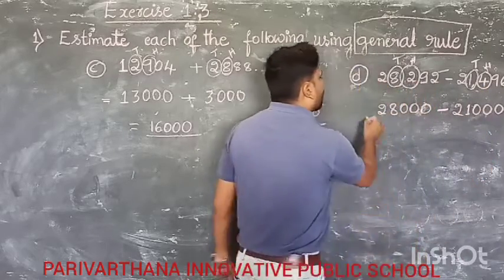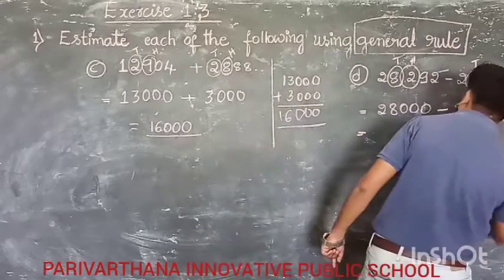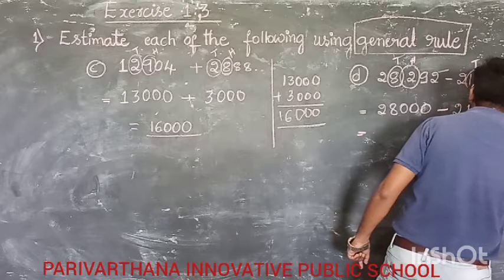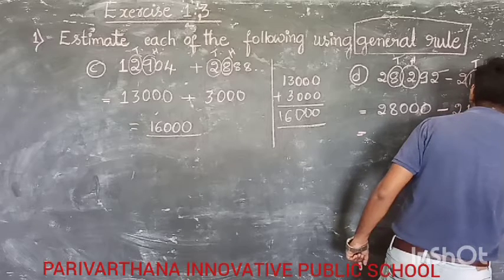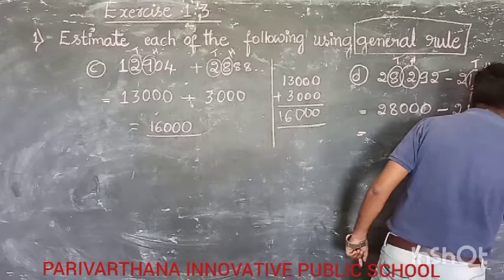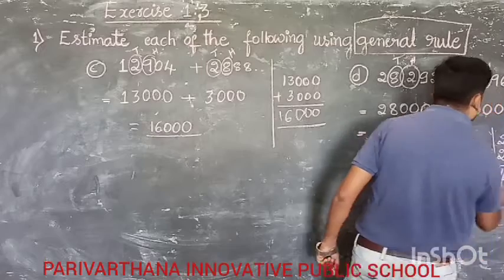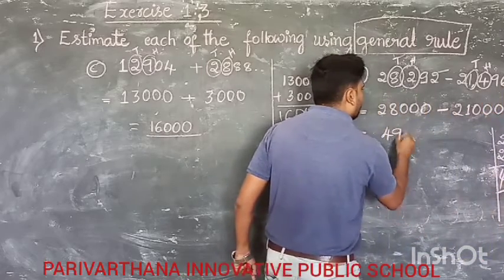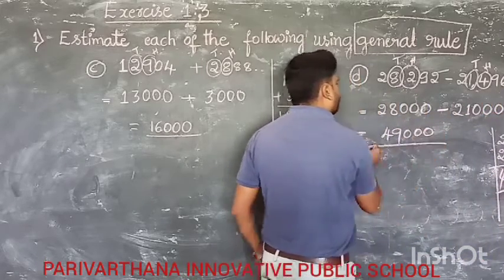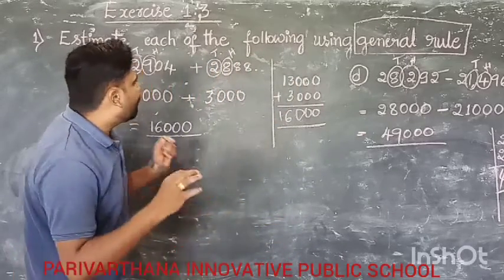Now you have to add 28,000 plus 21,000. You can add here 28,000. Another one is 21,000. 0, 0, 0. 8 plus 1, 9. 2 plus 2, 4. Therefore, the final answer is 49,000. Clear? Now, this is exercise 1.3 first main.